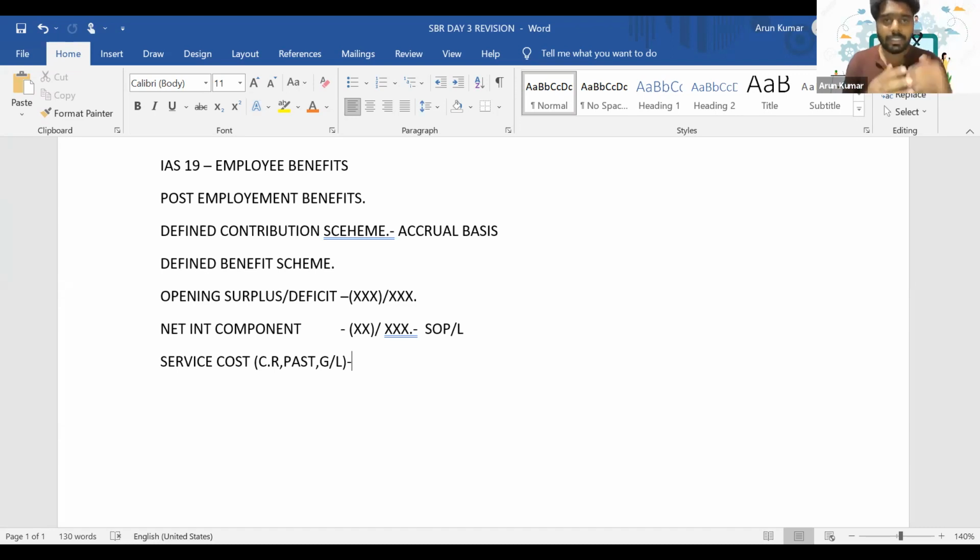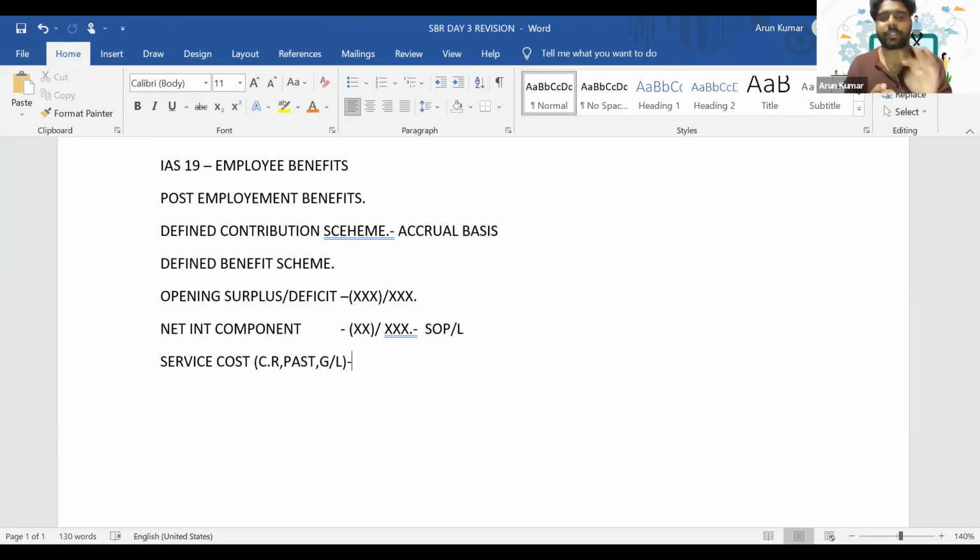Since there is a reduction in the number of employees because of this particular restructuring plan, it will make changes to the liability value as well as the value of our asset. As a result, it will lead to a gain or loss with respect to the fair value movements of our pension asset and pension liability. Even that will get accounted for as a part of your service cost.